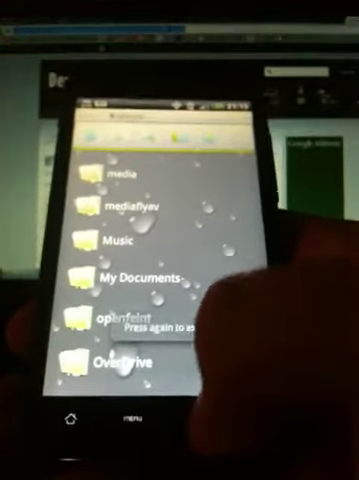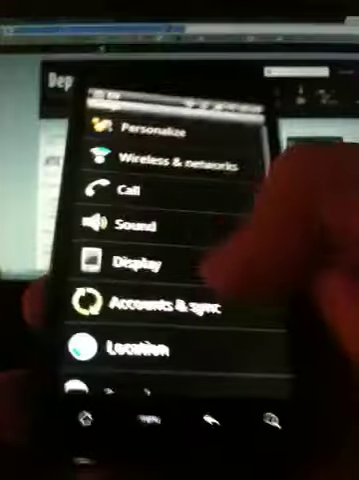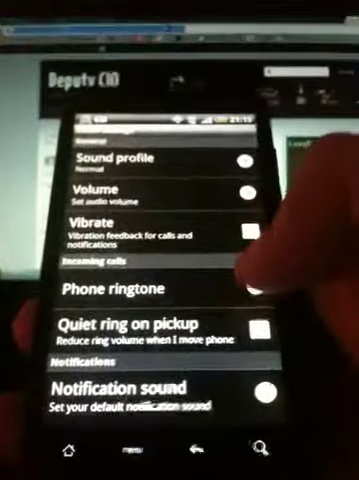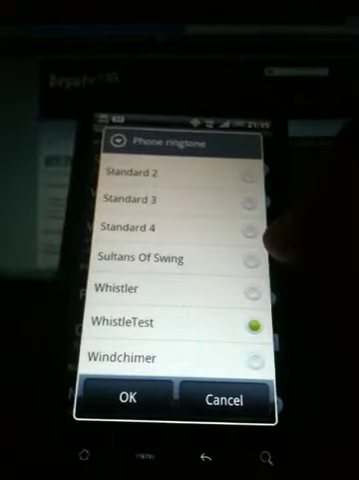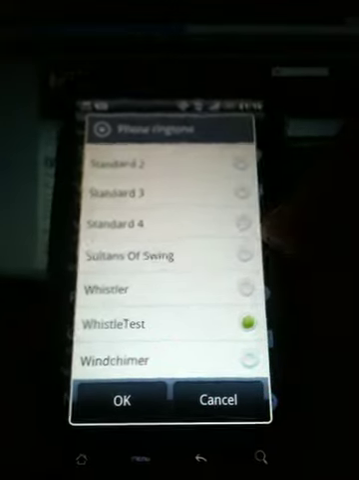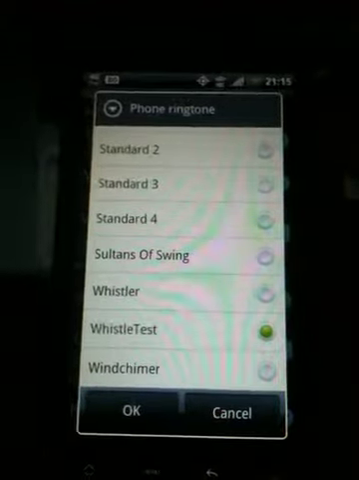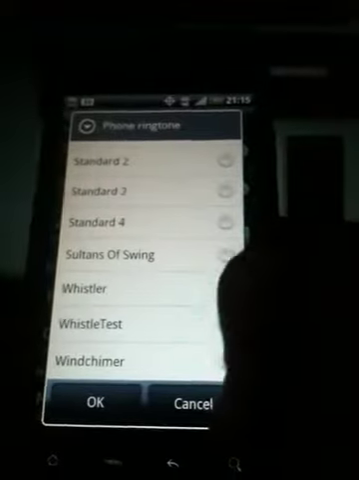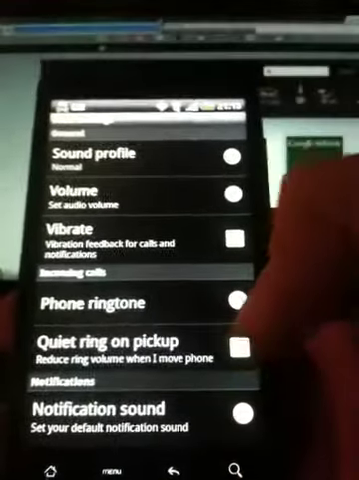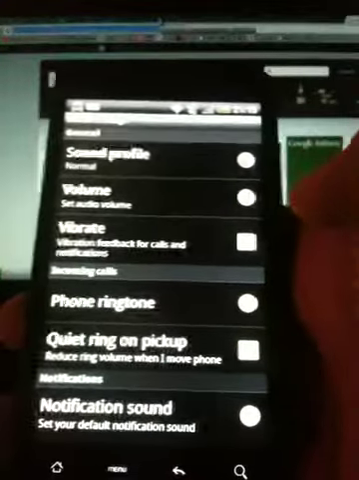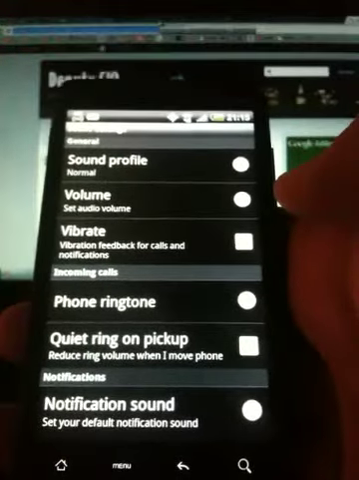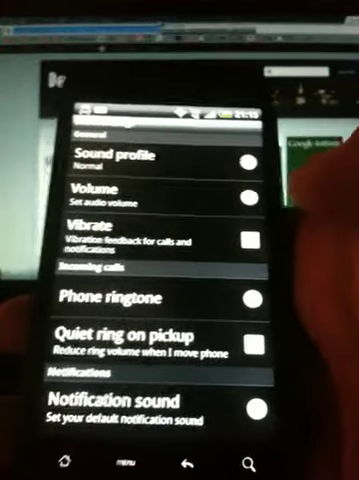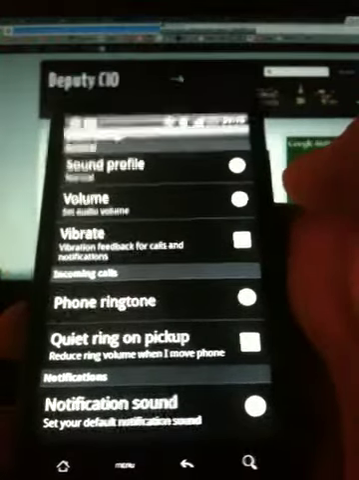So now I go to my ringtones, menu, settings, sound, phone ringtone, and whistle test is there. So this way I created a separate ringtone. It's not depending on the voice memos anymore, and I can manipulate it, move it around, do whatever I want with it, delete it, and my voice memos stay separate. I can delete them separately.